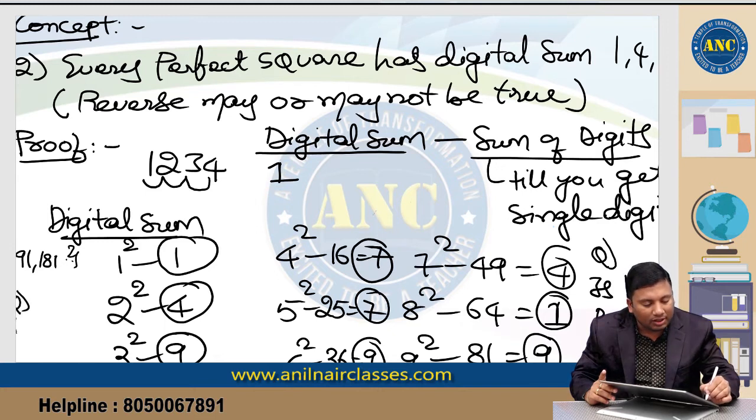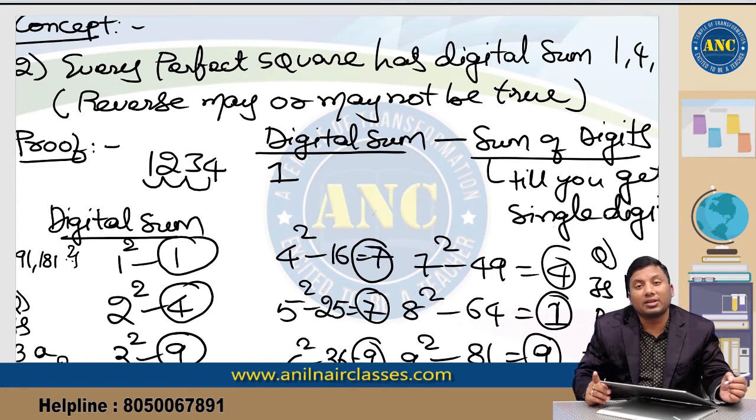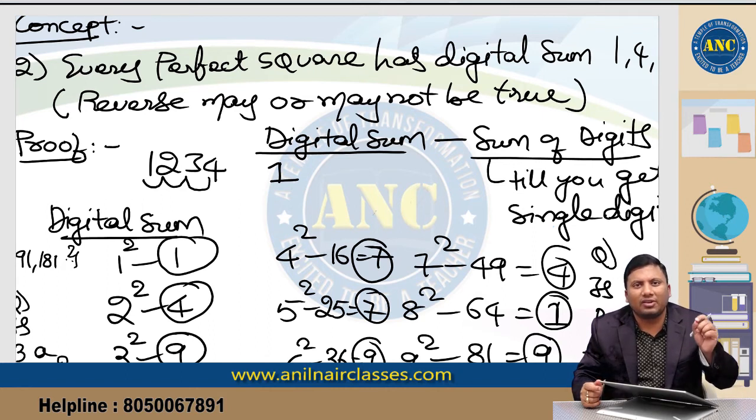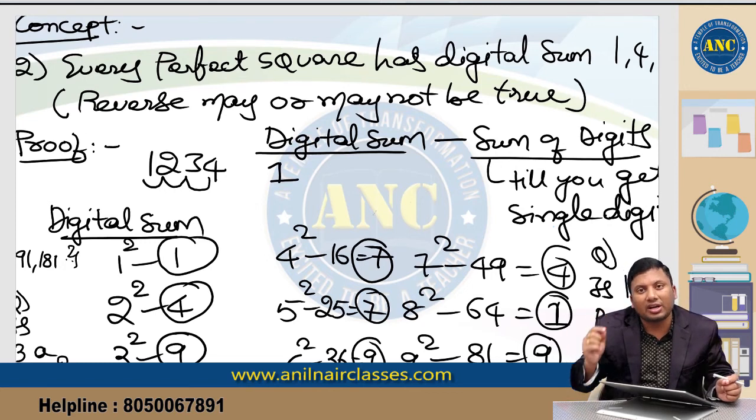Suppose, for example, is 13 a perfect square? 13, what is the digital sum? 13 digital sum is 4. But is 13 a perfect square? 13 is not a perfect square because 13 is ending with 3. If a number is a perfect square, it should never end with 2, 3, 7 or 8. Always remember, if a number is a perfect square, it will have digital sum 1, 4, 7 or 9. If a number has digital sum 1, 4, 7 or 9, it may or may not be a perfect square. I hope it is clear.